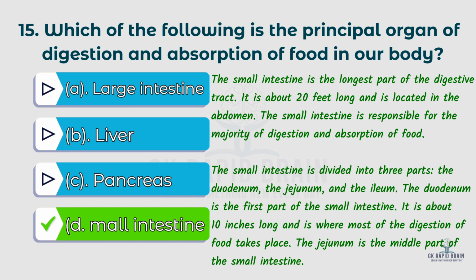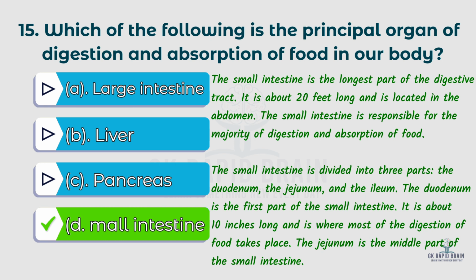It is about 20 feet long and is located in the abdomen. The small intestine is responsible for the majority of digestion and absorption of food. The small intestine is divided into three parts: the duodenum, the jejunum, and the ileum. The duodenum is the first part of the small intestine. It is about 10 inches long and is where most of the digestion of food takes place.